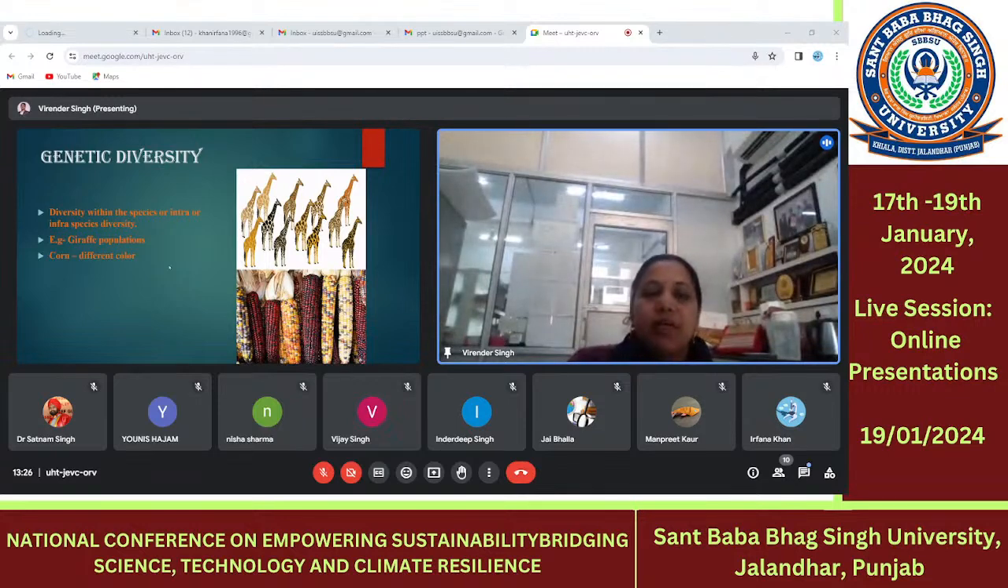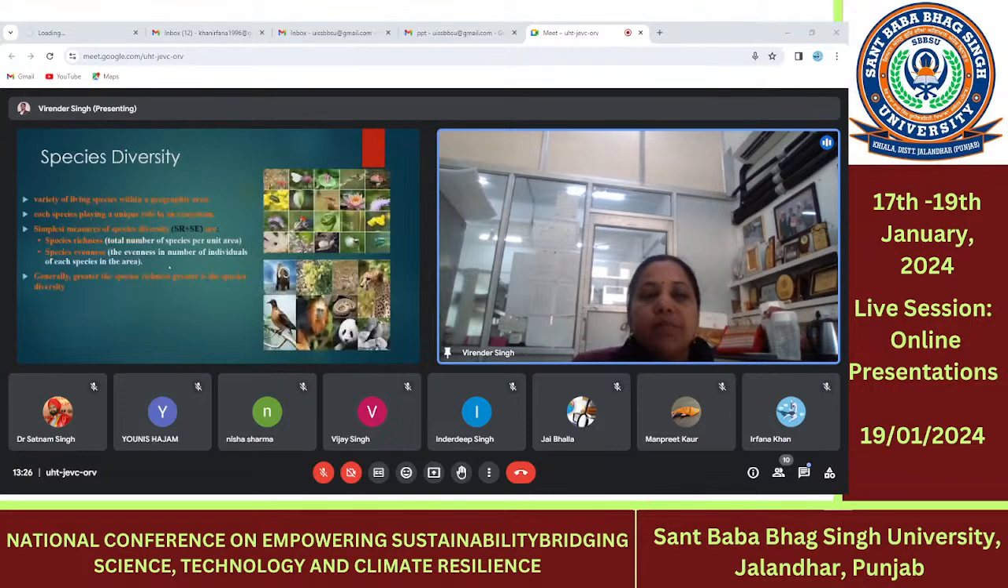For example, as we will see, take a giraffe population, only the giraffe population. The genetic diversity is due to the color variation, due to the height variation and the patches variation, and the different colors of the coat are due to the genetic diversity.